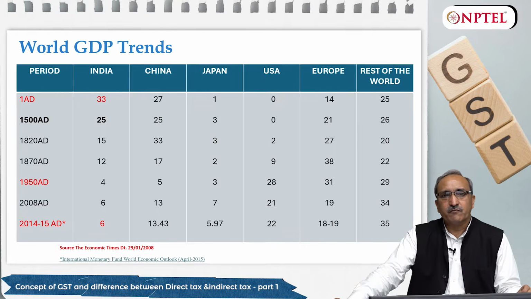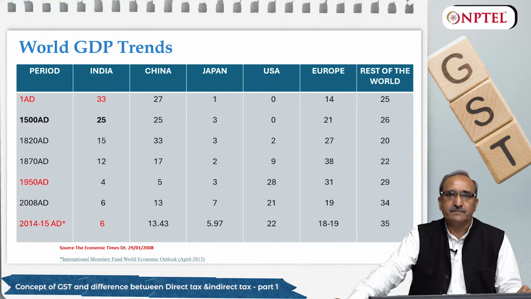Friends, before we discuss GST and its other aspects, I just want to share this information with you. Today we are in 2024.